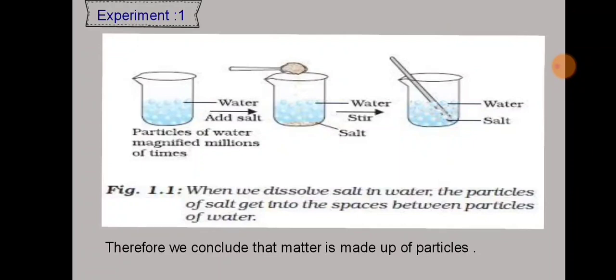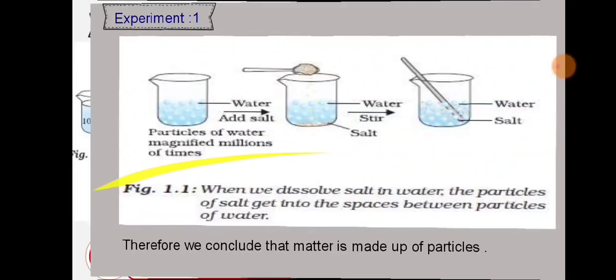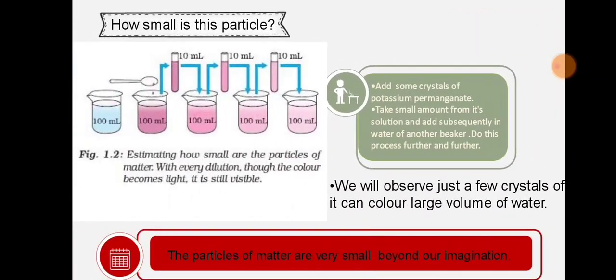That is, matter is made up of particles. Here another question arises: if matter is made up of small particles, then how small is this particle? To know this, let's do another experiment. We take water in a container and add some crystals of potassium permanganate, which changes its color.